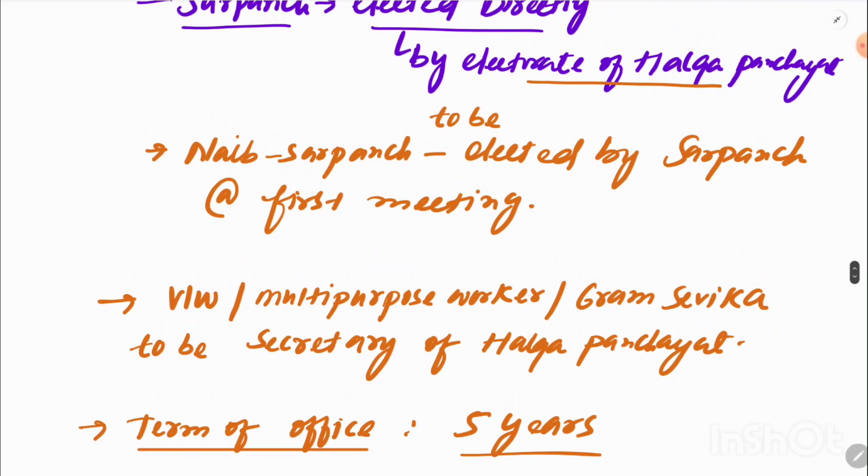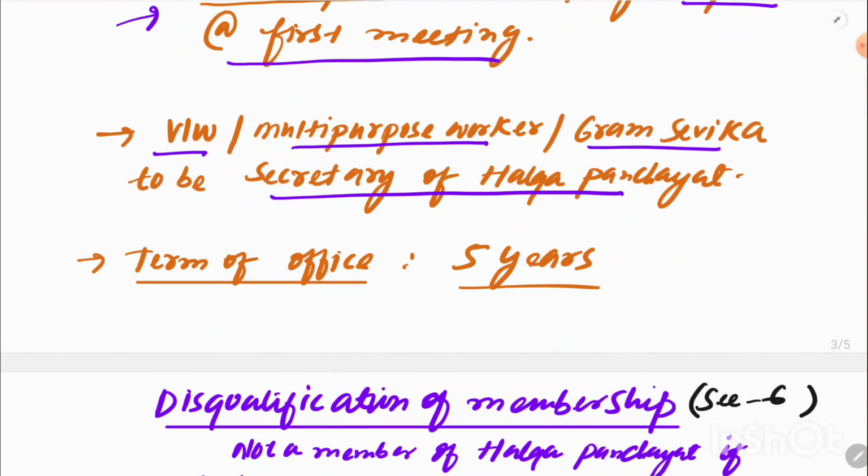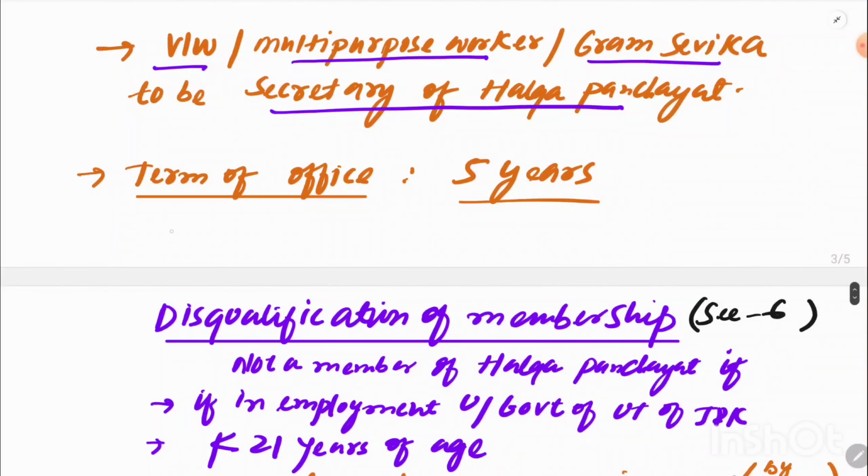Another detail is that the naib sarpanch should be appointed by the sarpanch in the first meeting of the halka panchayat. Okay, and I told you about the secretary of halka panchayat. The secretary of halka panchayat should be a VLW, that is village level worker, or also called a multi-purpose worker, or gram sevika. Okay, and the term of office of the halka panchayat member should be 5 years.